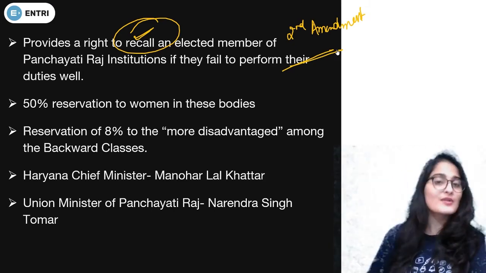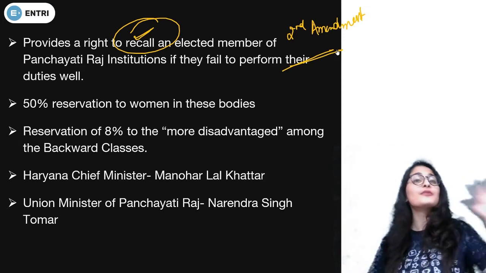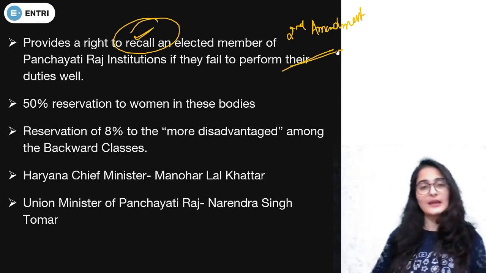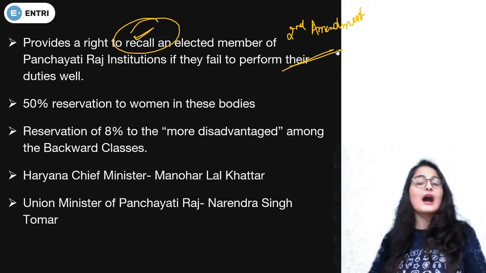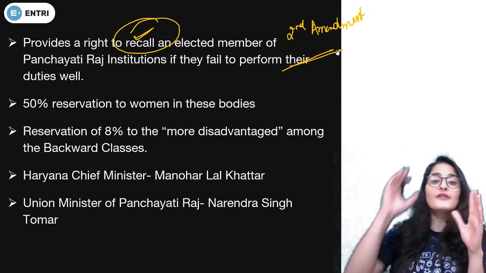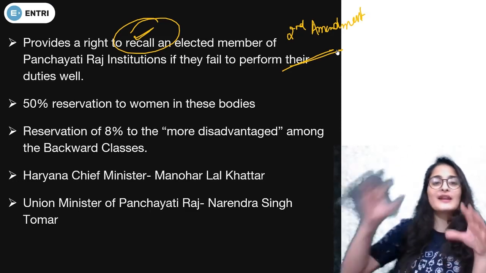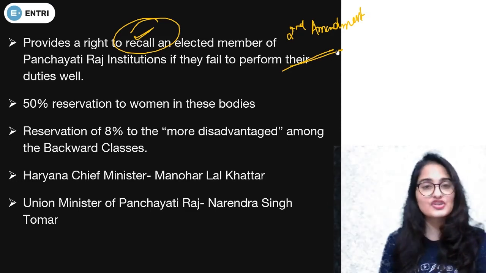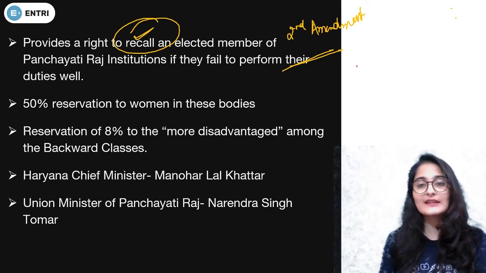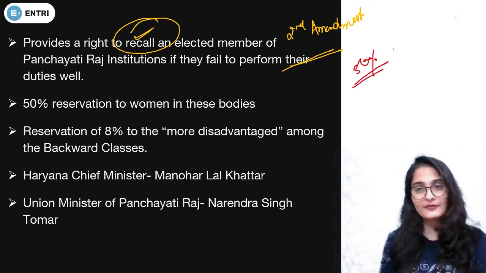So how is that going to happen? This can be done even before the tenure term ends. If someone is not performing even before that, they can be recalled. Now, how will it work? First of all, to recall a member, in the Gram Sabha or in the ward, at least 50% of members should agree to it. So the first regulation is that 50% of the people need to agree that recalling is required from the Gram Sabha or ward.